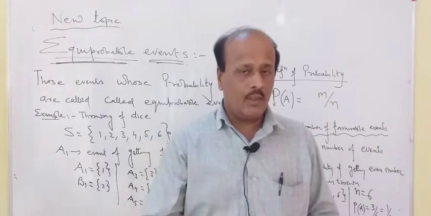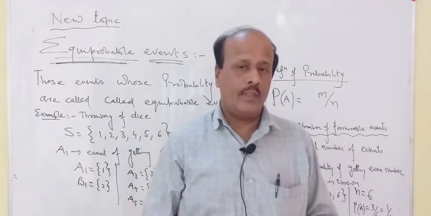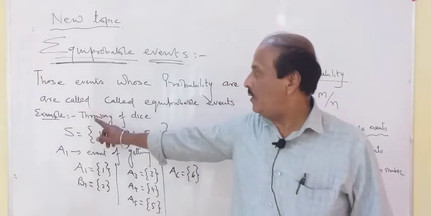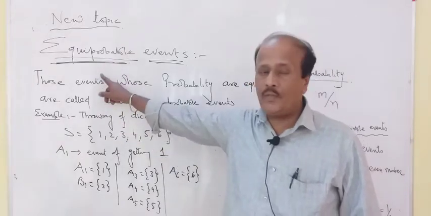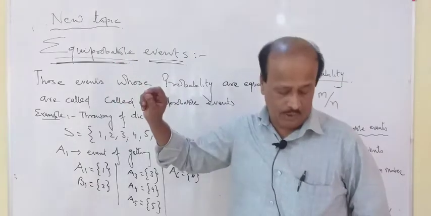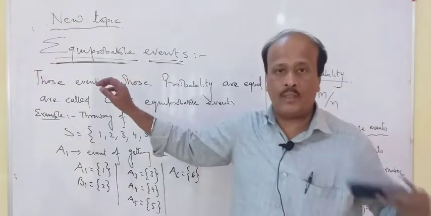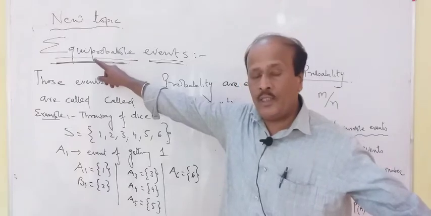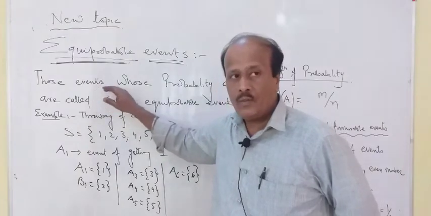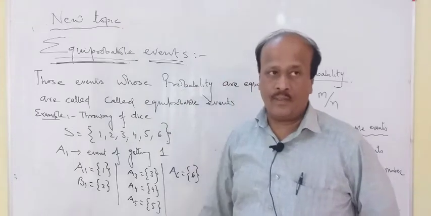For introducing the definition of probability also, we require one more type of event. Already 10 to 11 types of event we saw. One last type of event is the equiprobable event. You just see the name equiprobable: those events whose probability of occurring is equal. Equi means equal, probable means probability. So those events whose probability is equal are called equiprobable events.